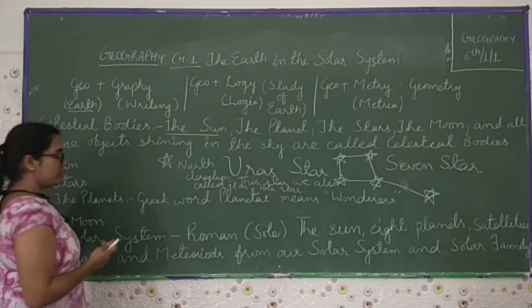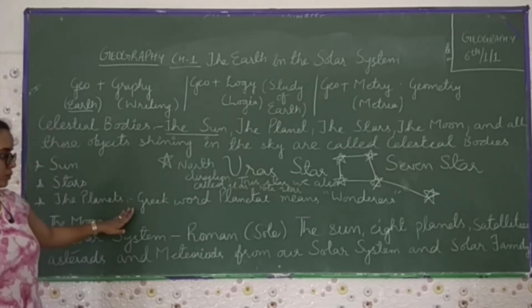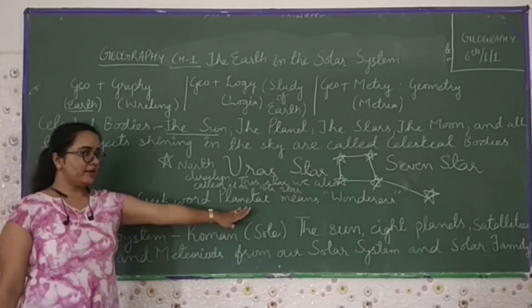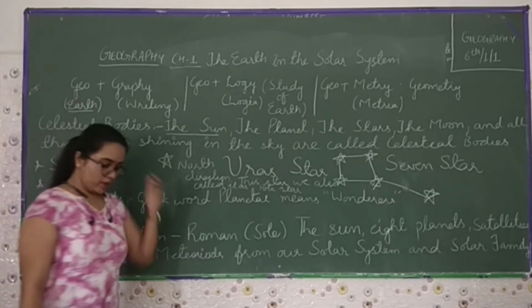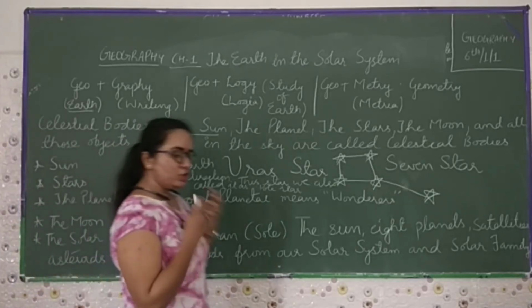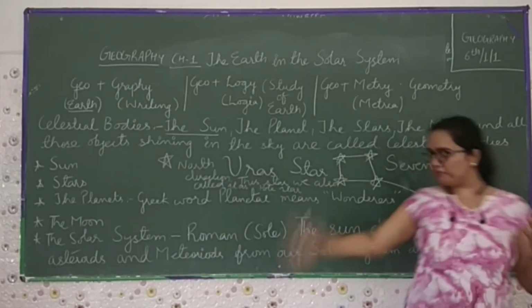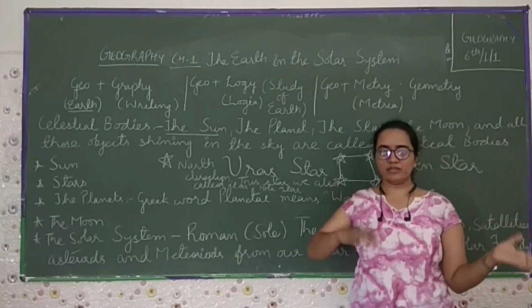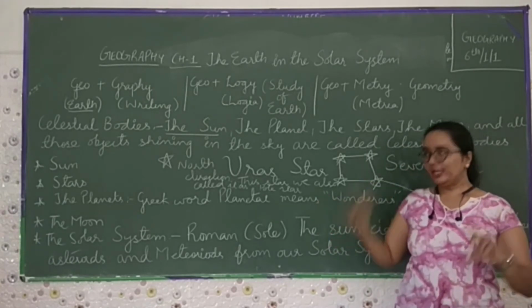Now, the third thing is the planet. First, what is a planet? The word planet comes from the Greek word planetai, meaning wanderers. Wanderers, why? There are numerous planets. In this NCERT book, it doesn't mention that we have lots of planets that scientists found; we are only studying 8 planets.